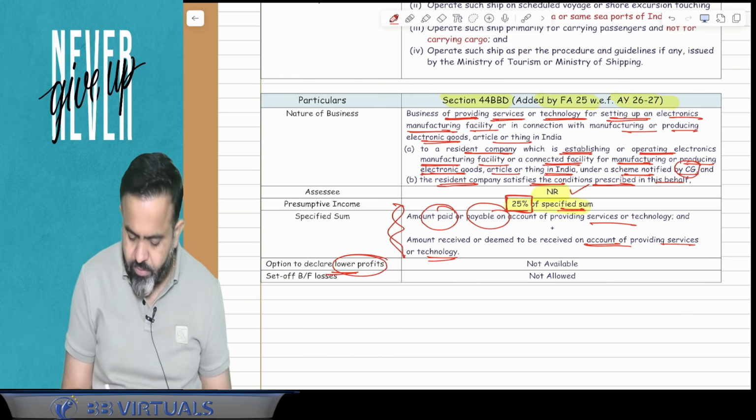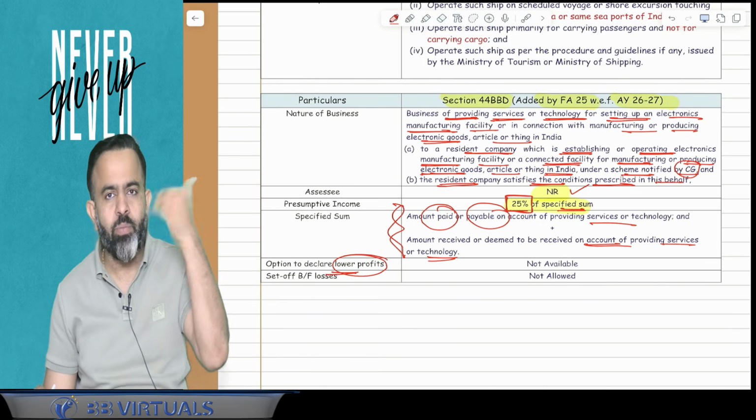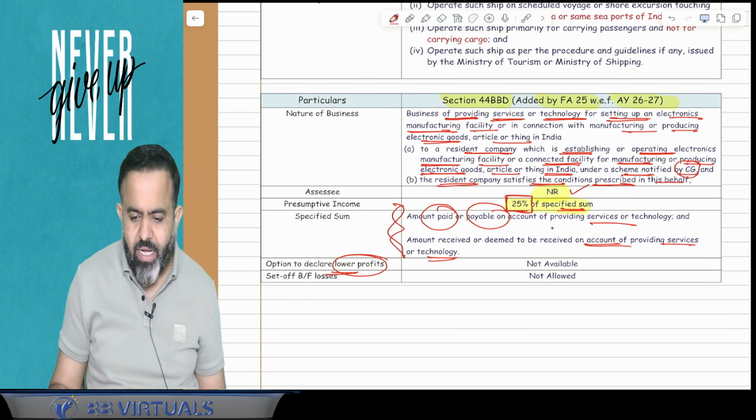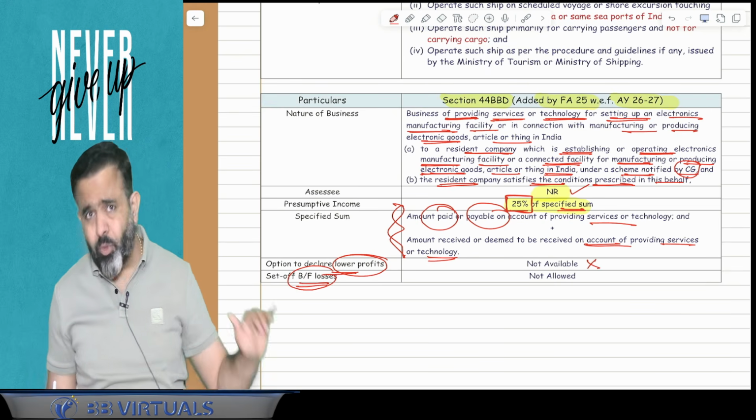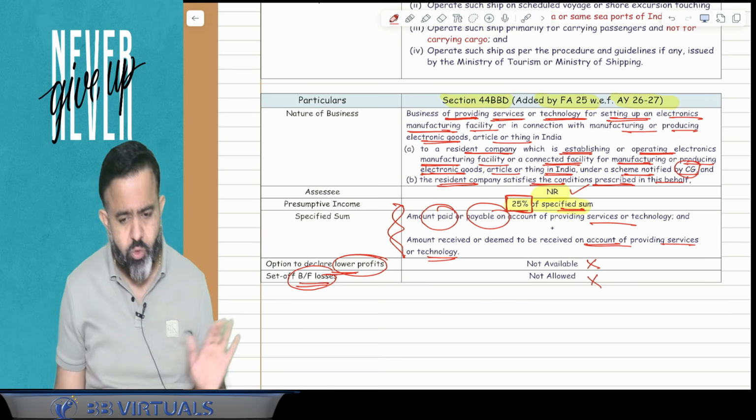Option to declare a lower profit: can the non-resident declare a lower profit after audit of books of accounts? The answer is no, that is not allowed. And can they set off brought forward losses? The answer is no, that is also not allowed.